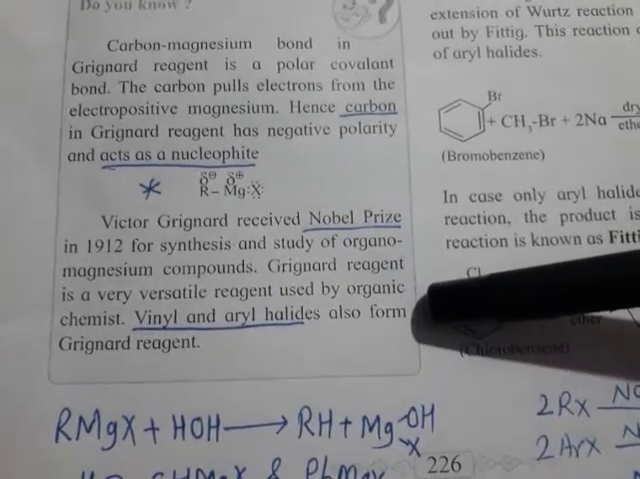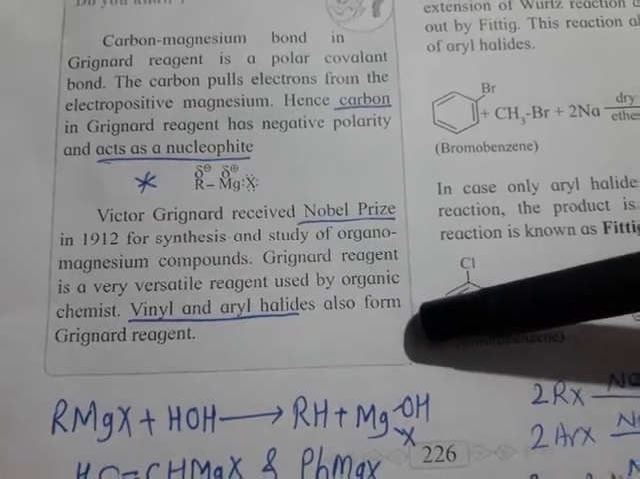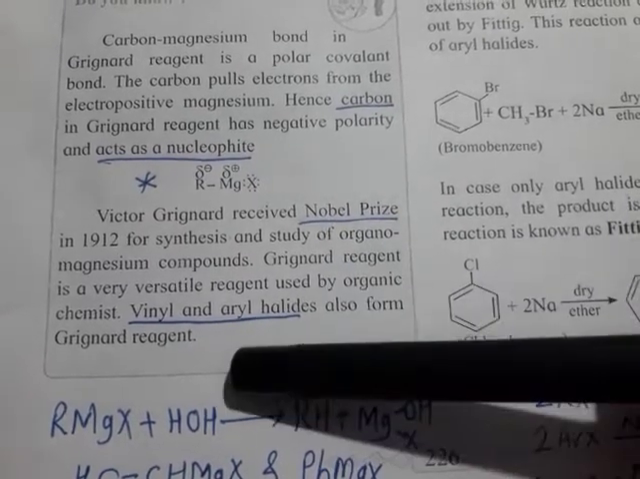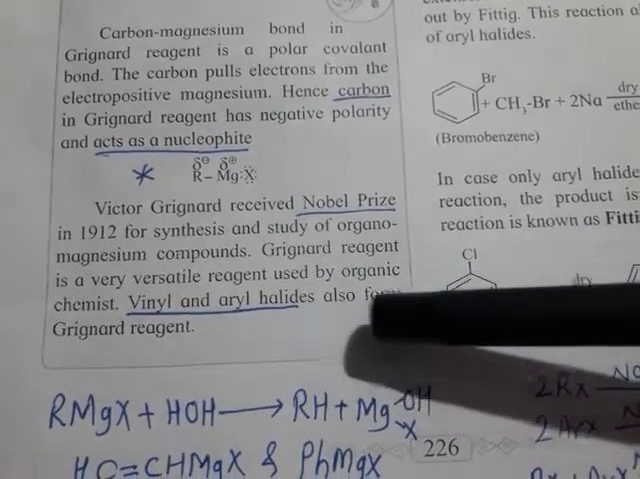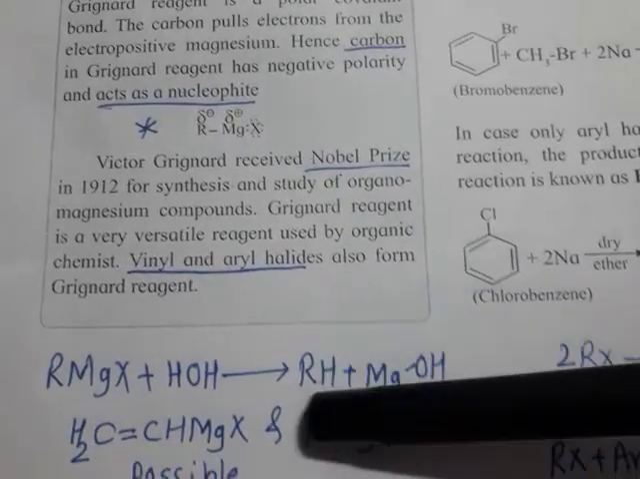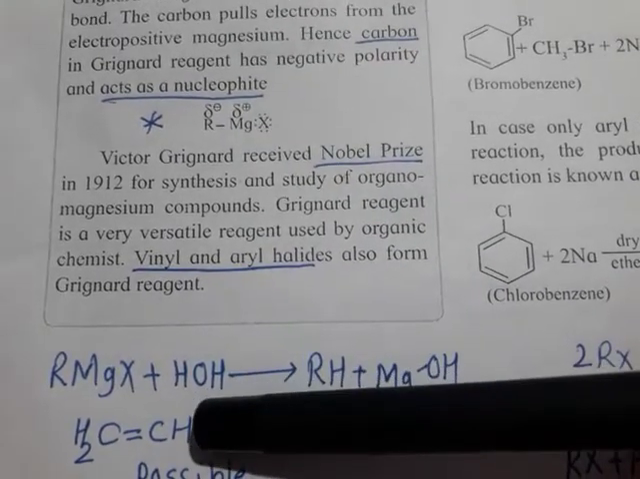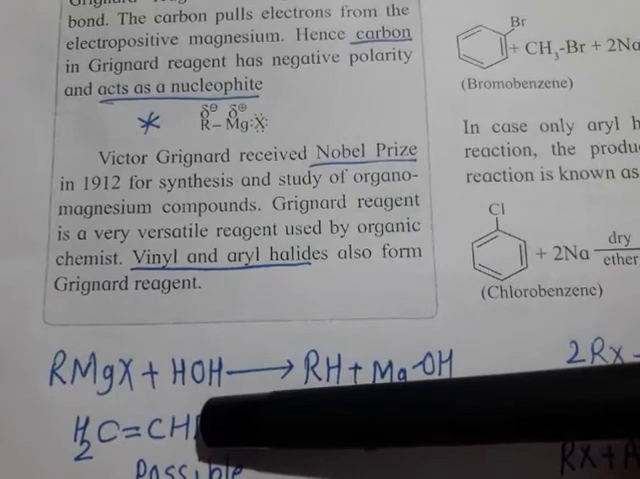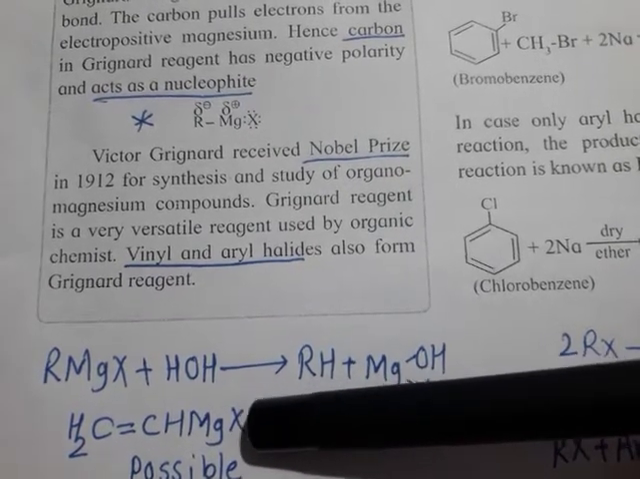One more point they have given, not only alkyl halides, besides alkyl halides, vinyl and aryl halides can form Grignard's reagent. Vinyl means what? Doubly bonded. CH double bond CH, X. X is replaced by X and Mg.